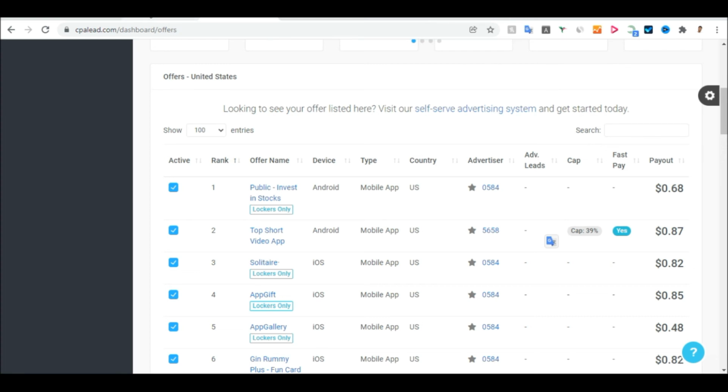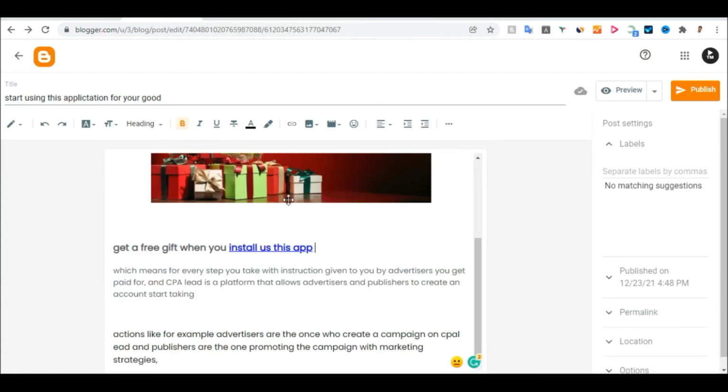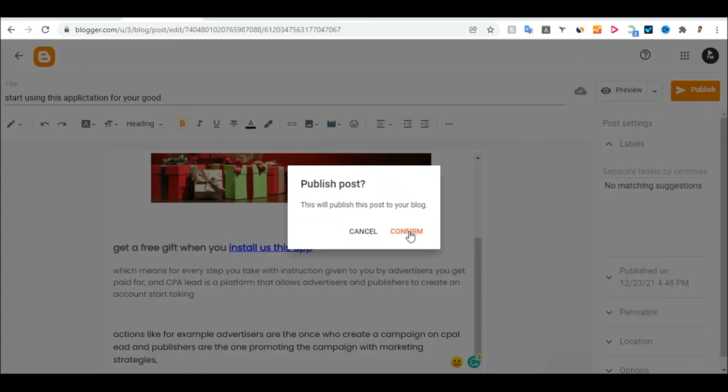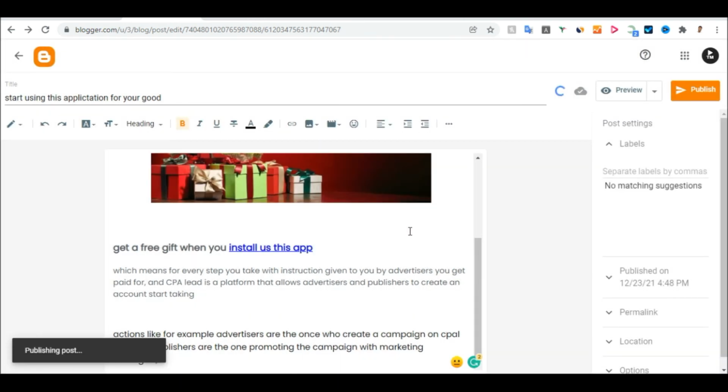So let me say you want to promote this particular blog you write. You want to promote this blog on your website. You want to promote it on other places. So how you can get the link of this blog is to click on, let us say, okay, we want this blog to be live. We just need to click on publish here and click on confirm. So this blog will now be live.